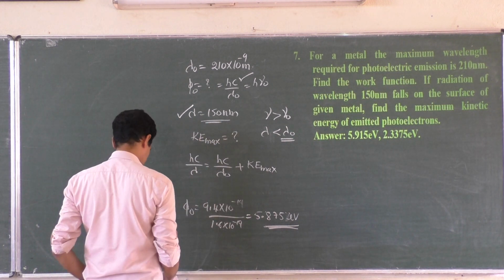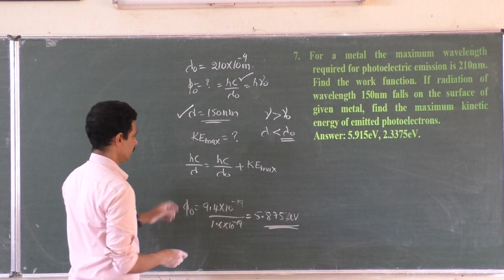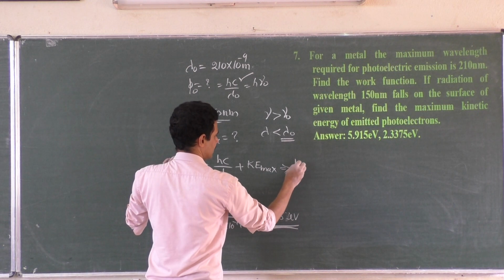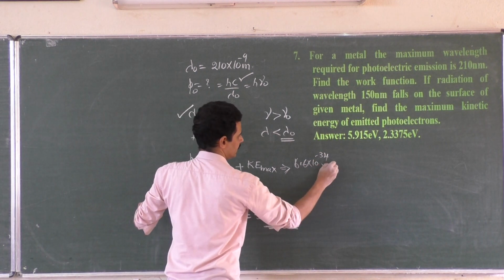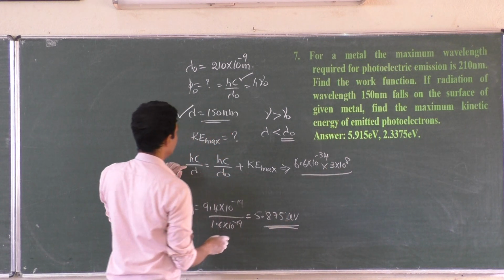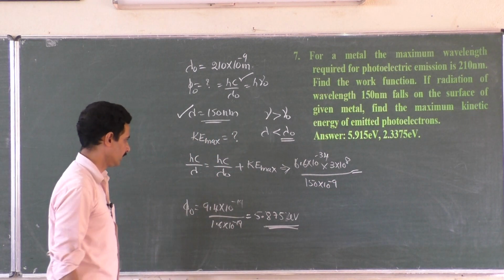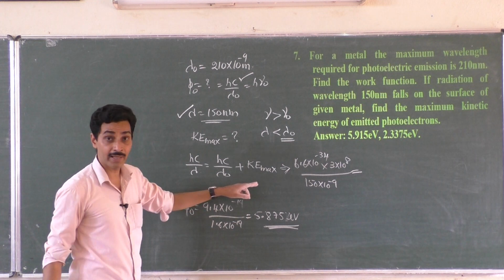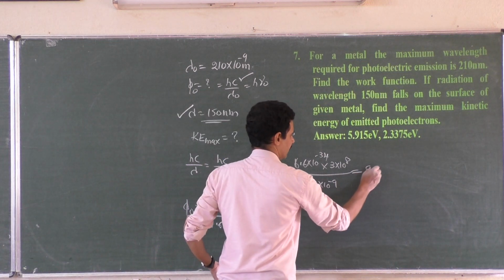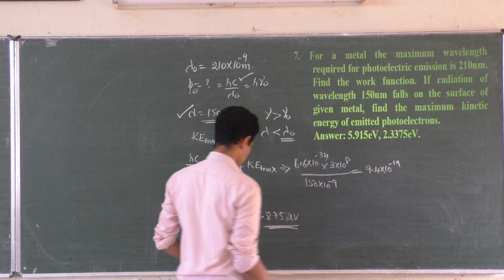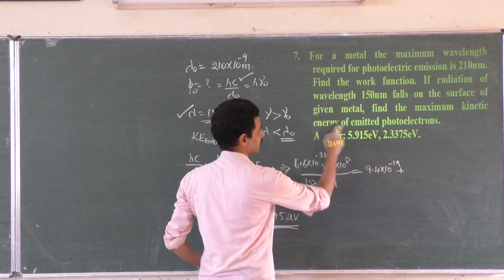Incident energy is 150 nanometer, which is strong enough compared to 210 nanometer. So hc by lambda: h is 6.6 into 10 to the power minus 34, c is 3 into 10 to the power 8, lambda is 150 nanometer. I take care that everything is in joules. 9.4 into 10 to the power minus 19 joules, because this shouldn't be in electron volt and that shouldn't be in joules. Plus, they are asking maximum kinetic energy.